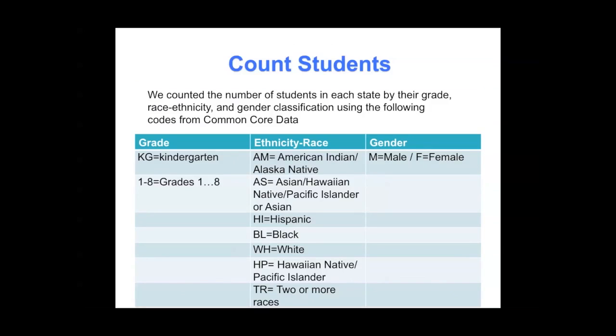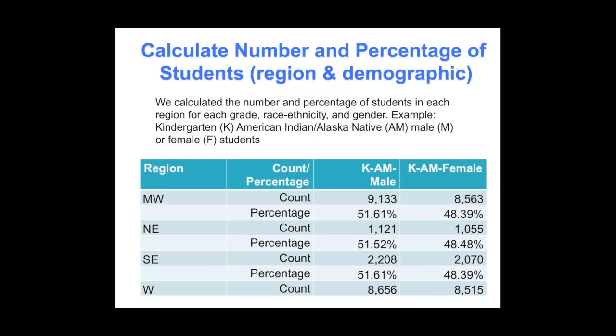We also categorized students from the data set as to their grade level, their ethnicity and race, and their gender, and these are the codes that we used. We then counted in this database the number of students in each of these variables, region or ethnicity, race, and gender, and calculated the percentage. So you can see the values as an example from kindergarten for students in the data set.